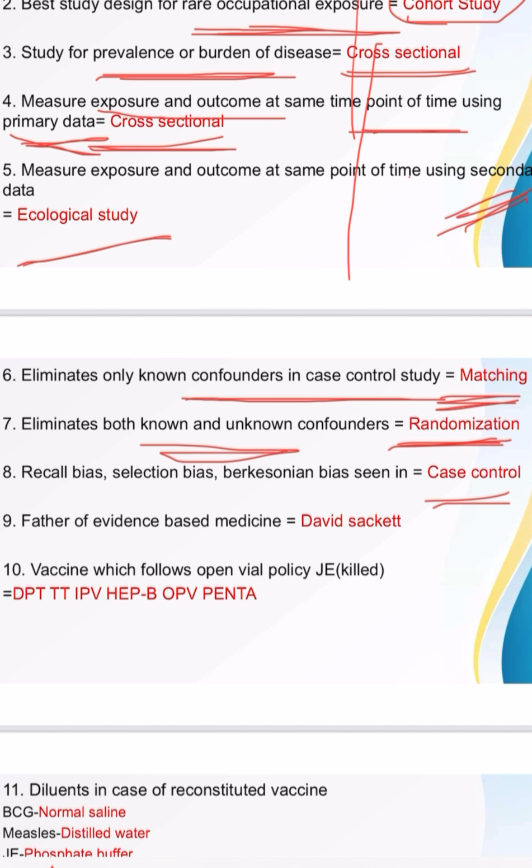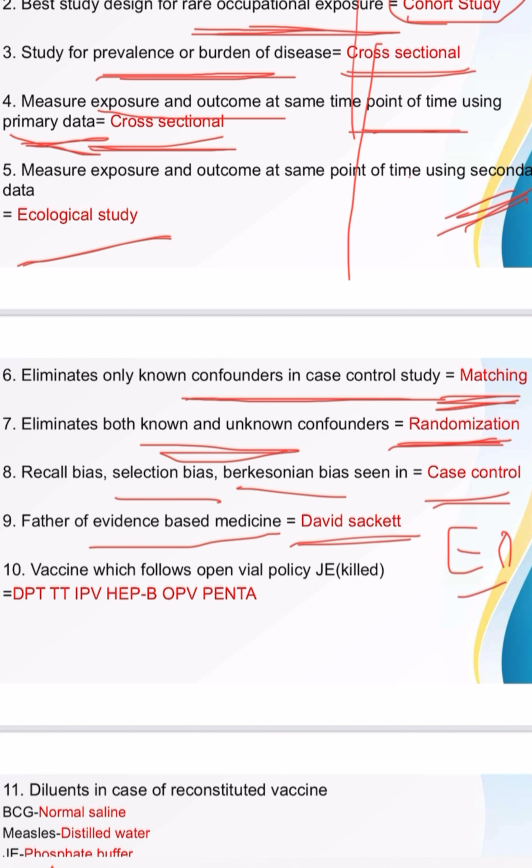Recall bias in case control study, it means the subject or case can't recall past memory or any habit. Selection bias, then Berksonian bias. These are case control. Then father of evidence based medicine, it is a direct question, that is David Sackett. It is the father of evidence based medicine, David Sackett. You can remember evidence based, David Sackett.